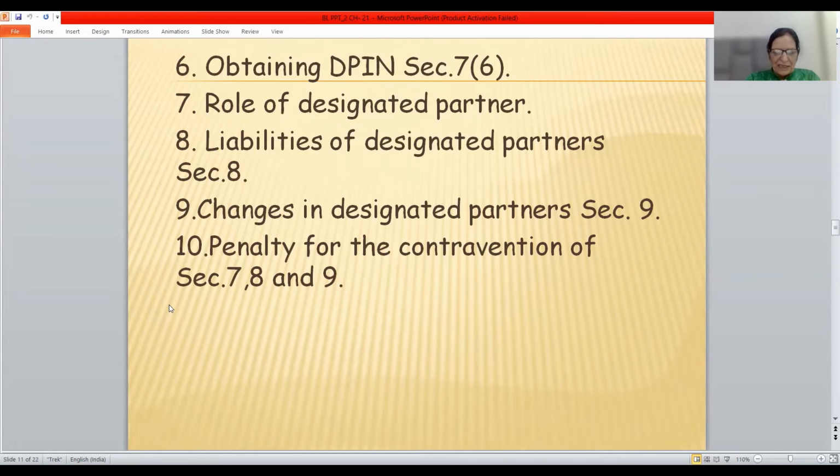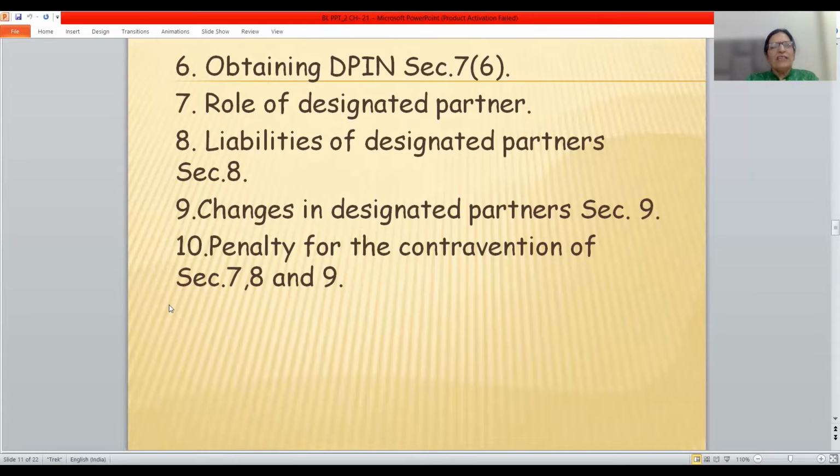As per Section 8, they are responsible for doing all acts, matters, and things as are required to be done by the LLP in respect of compliance with the provisions of this Act. That is, any document, return, statement, or report has to be filed as may be specified in the Act or in the LLP agreement. They are also liable to all penalties imposed on the LLP for non-compliance with the provisions of the Act or the LLP agreement.